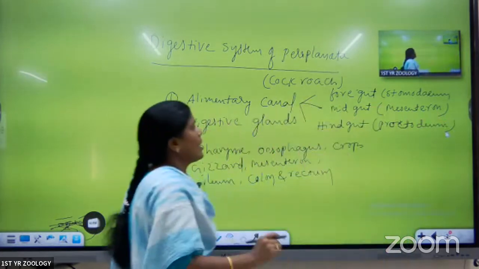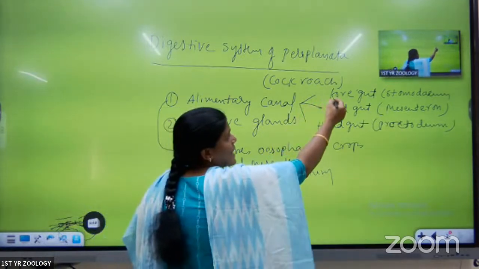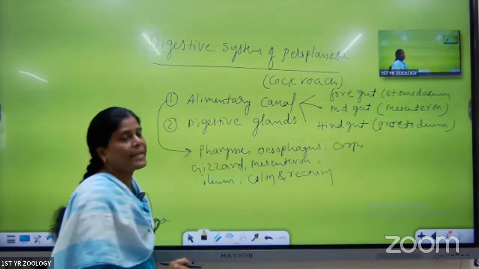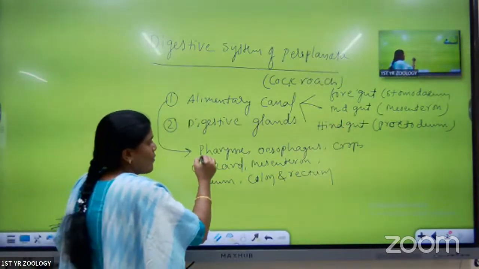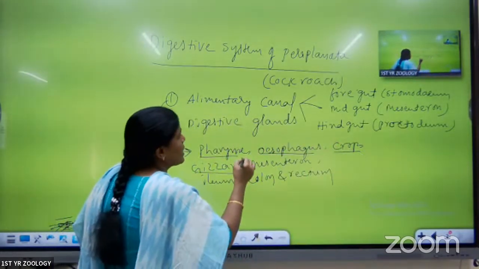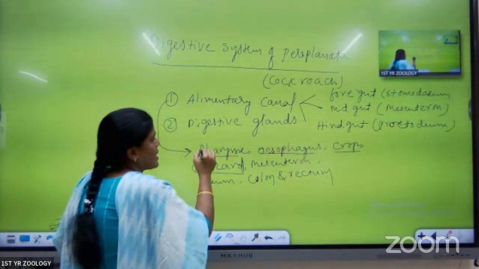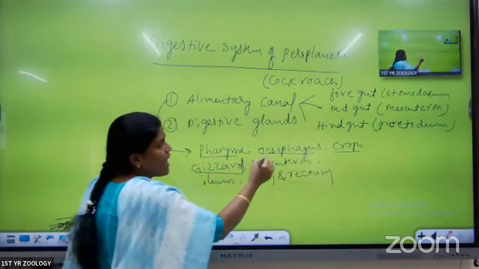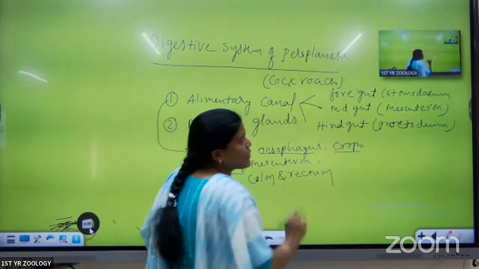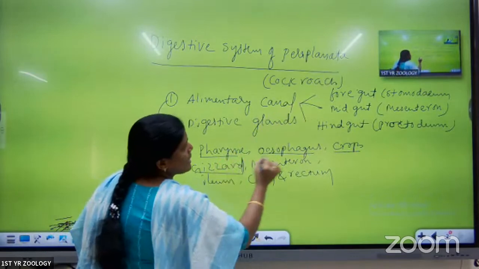Here, for our convenience, we divided the alimentary canal into three parts. The anterior part is called the foregut. Middle part is called the midgut. Last part is called the hindgut. Next, the pharynx, esophagus, crop and gizzard belong to the foregut. Foregut has these parts. First, the mouth opens into the pharynx. Pharynx opens into the long tube-like structure called the esophagus. Esophagus opens into the crop. Crop opens into the gizzard. The foregut has these parts.